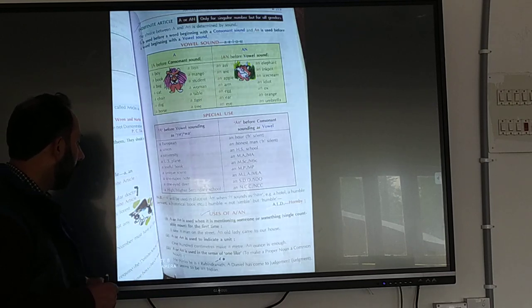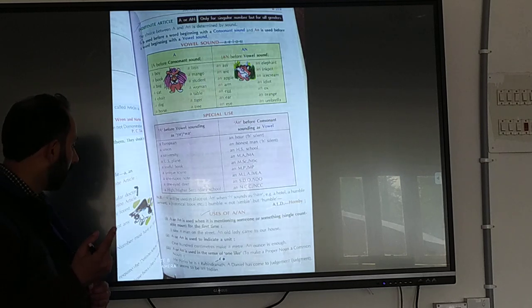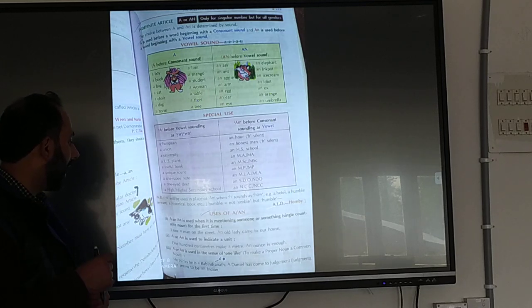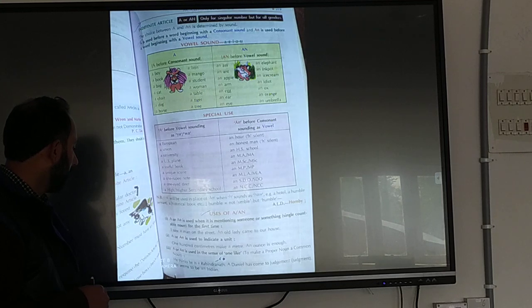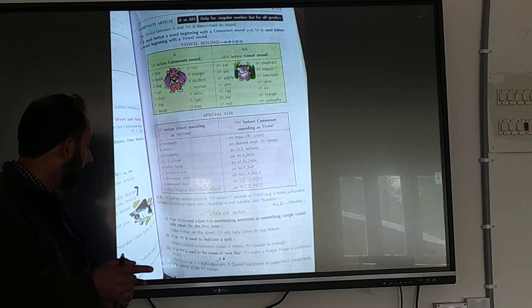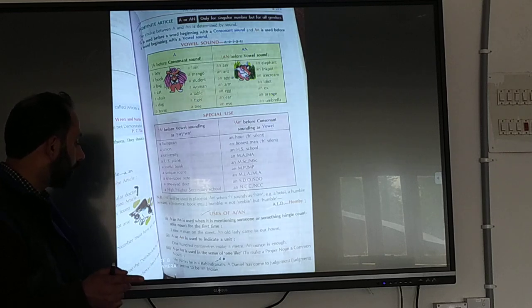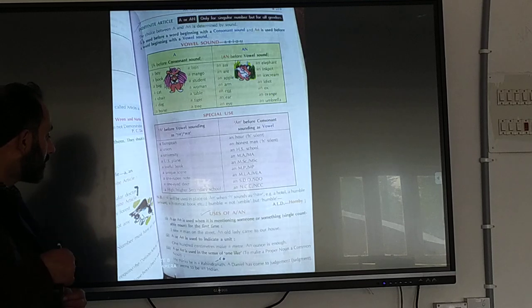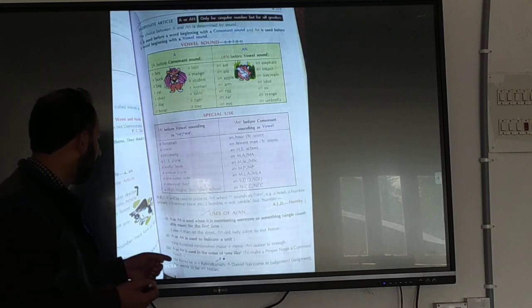A or an is also used with units of measurement, a hundred we can say a meter, that is per unit. A is used in the sense of like. For example, he thinks he is like Rabindranath Tagore. We can say here also, instead of like, we can use a: he thinks he is a Rabindranath Tagore.